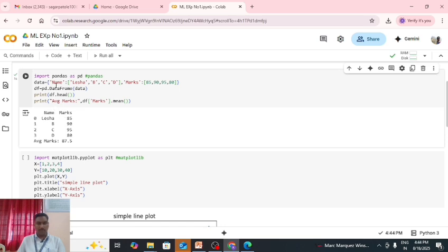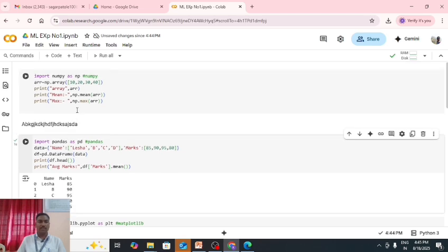In the name column we gave A, B, C and D, which show as names. In marks we have 85, 90, 95, 80, and it prints the average marks, which is the addition of the four marks divided by 4, giving the average marks of the students.